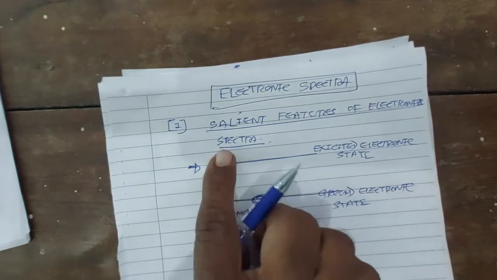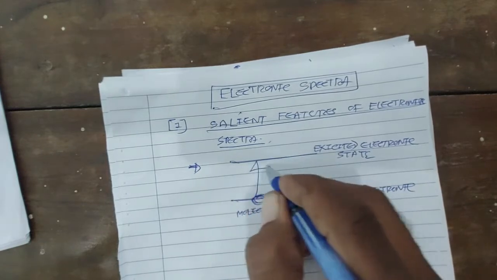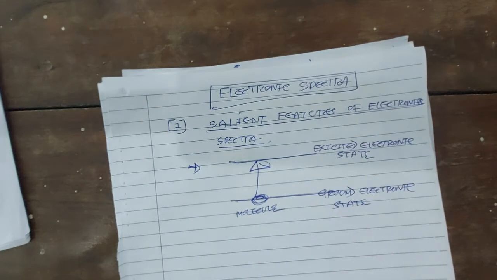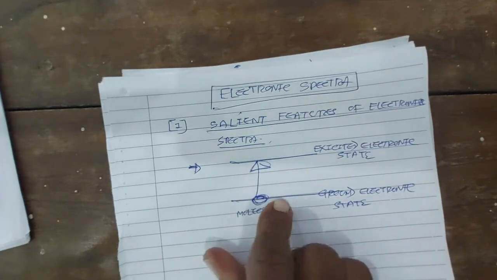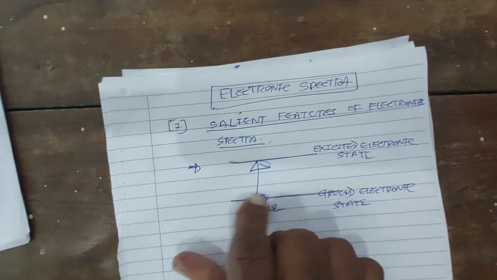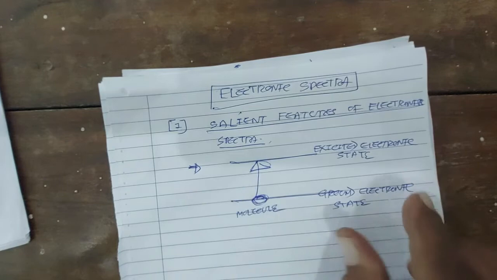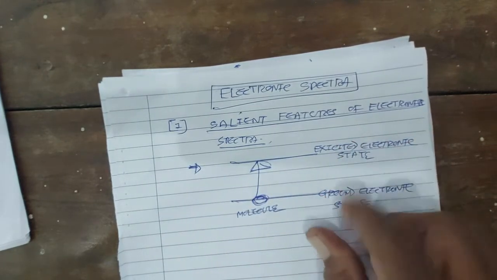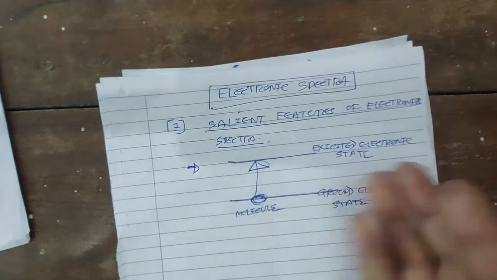And when the molecule makes a transition from the ground electronic state to the excited electronic state, okay, then along with this electronic transition, the molecule also makes a vibrational transition. This electronic transition is accompanied by vibrational transition.